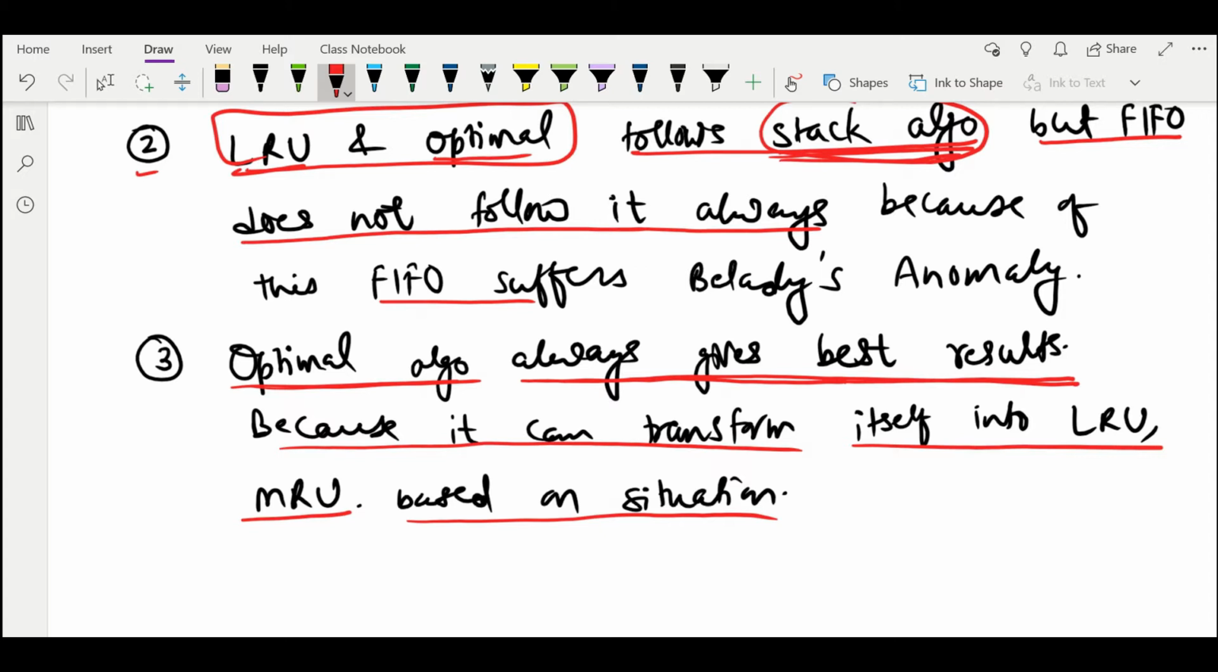In the next video we shall study thrashing and what are the methods to remove thrashing, and that will be the last topic in memory management, and after that we will start with file management.